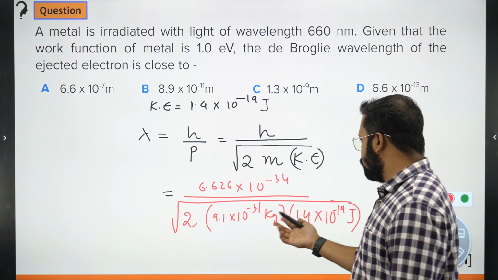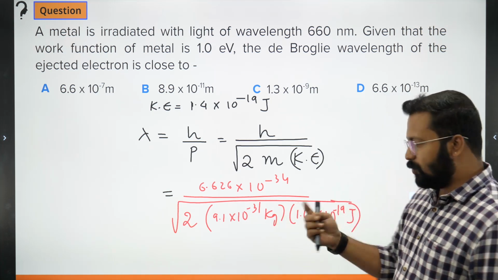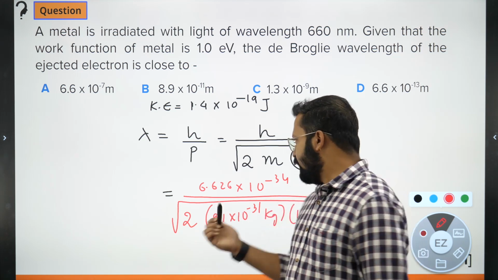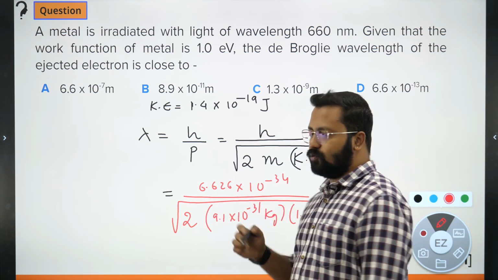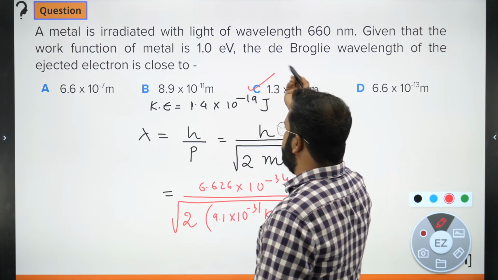This is minus 34, so 31 and 19 turn out to be 50. If I take the root of it, that will turn out to be 25. So minus 25, here it is 24, so 25 and 9. So somewhere about this should be the answer.